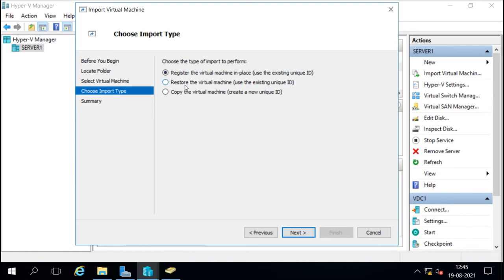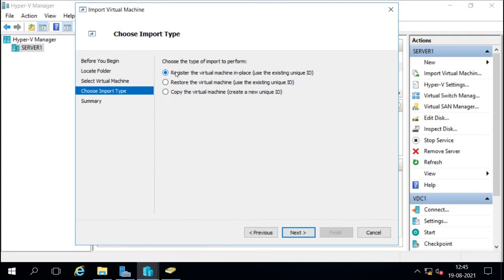Or we can restore the virtual machine, using the existing unique ID. This one is restoring the machine, and the first one is registering the machine. And then this one says copy the virtual machine, create a new unique ID. In this case we are copying the machine.